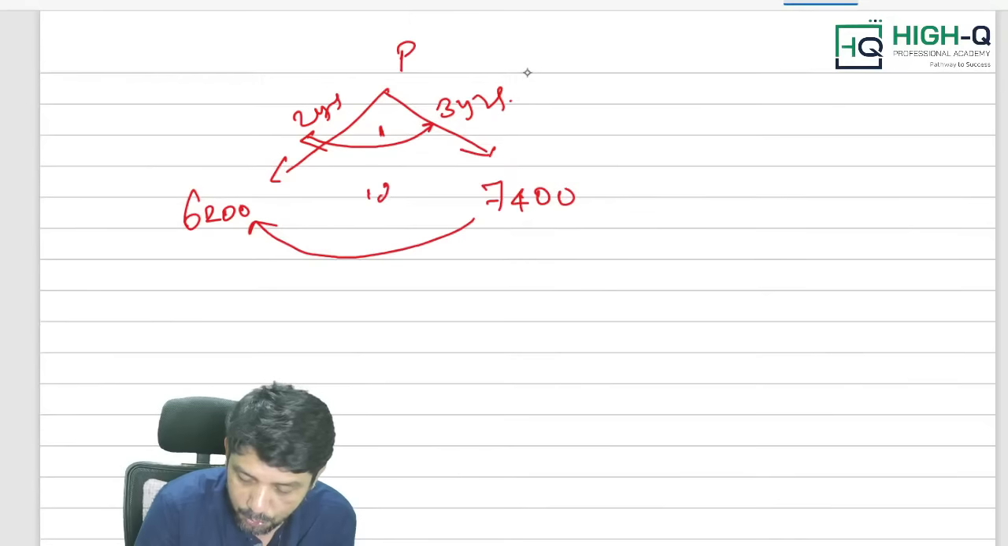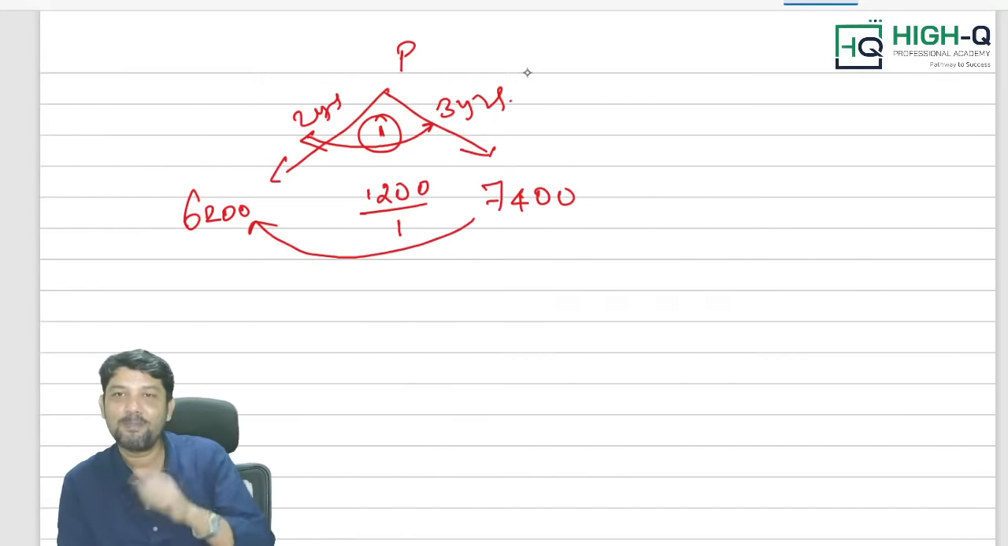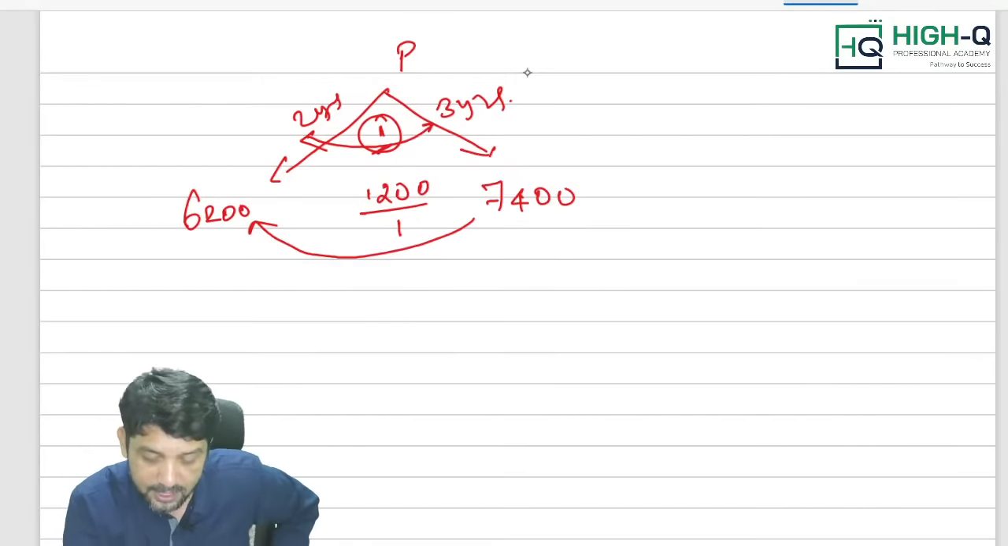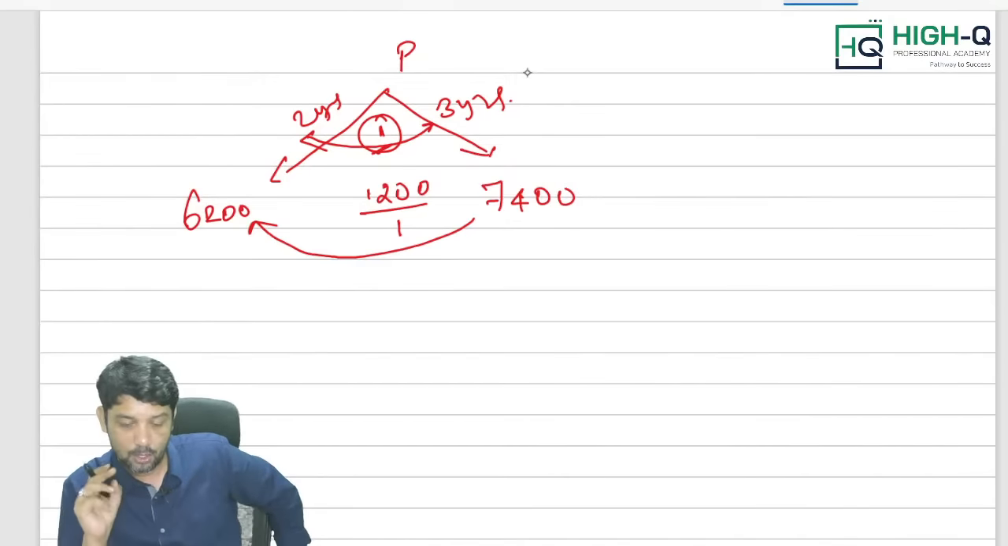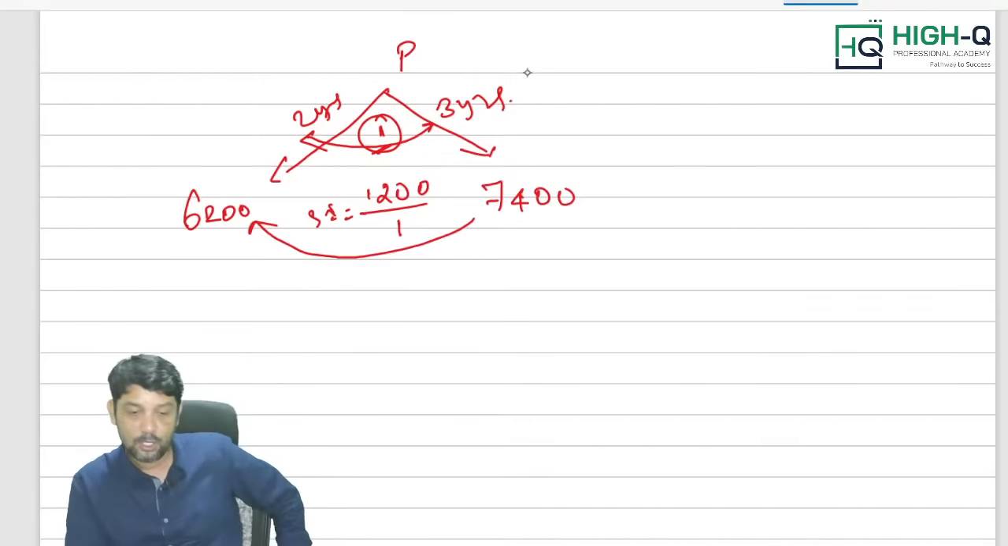The difference is 1,200, divided by 1, which is nothing but 1,200. So this is my simple interest amount. Why am I dividing by 1? Because the difference in years is 1, so I have to divide by it. So 2 years, 3 years, divided by 1, this is my simple interest. Fine. Now, the question is I have to find out what is principal, what is rate of interest.